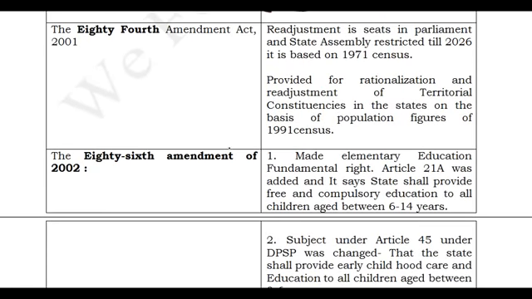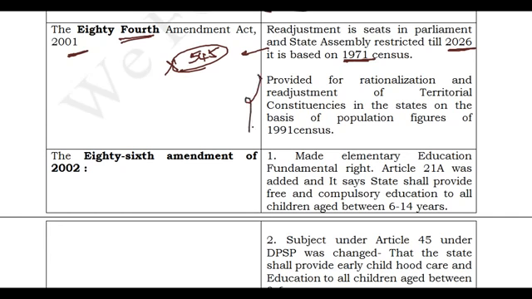And the next one we'll be discussing is the 84th Amendment Act of 2001. So what is this 84th Amendment Act? It clearly says that we have 545 seats, and the number of seats cannot be changed till 2026. This is what the 84th Amendment Act says. This classification was done on the basis of the 1971 census, and you can't increase the number of seats till 2026.